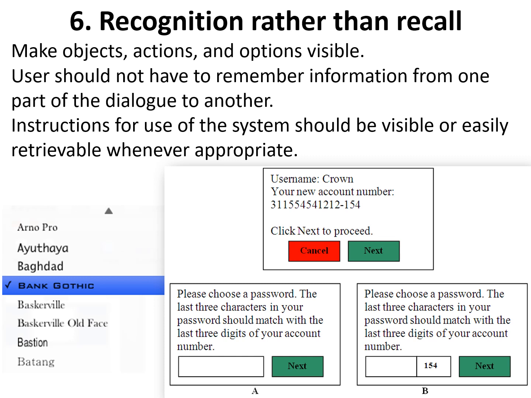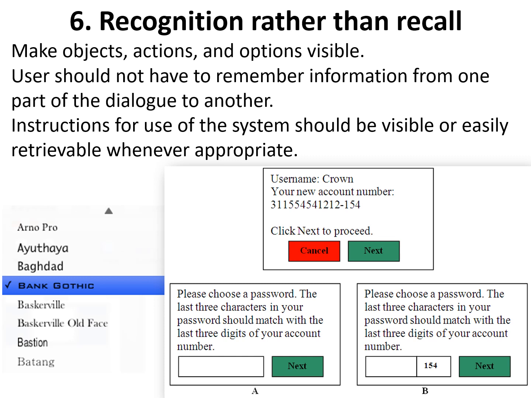Minimize the user memory load by making objects, actions, and options visible. Here there are three pictures, A, B, and I think there is a C, but obviously it's C. In A, they say please choose a password. The last three characters in your password should match the last three digits of your account number. But on the B side, they have already given your last three digits, right? And obviously that's better, recognition rather than recall. Similarly, if you see the right side, there is a font style.